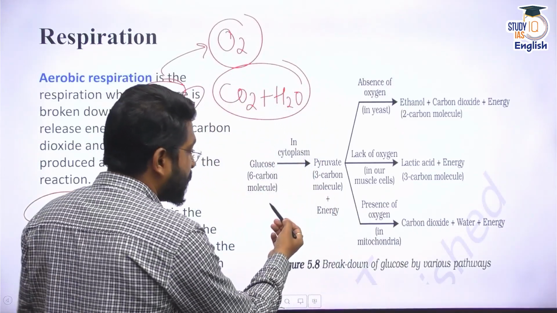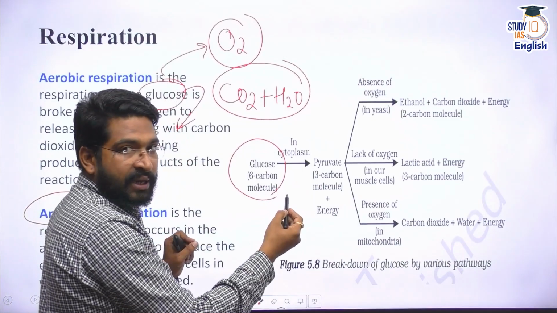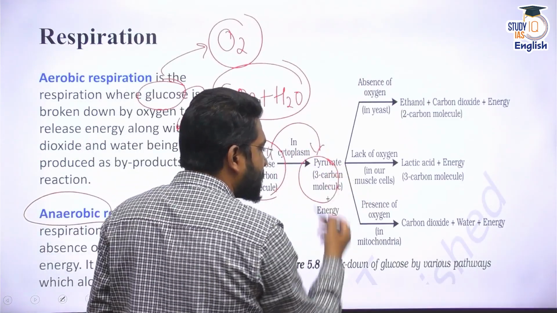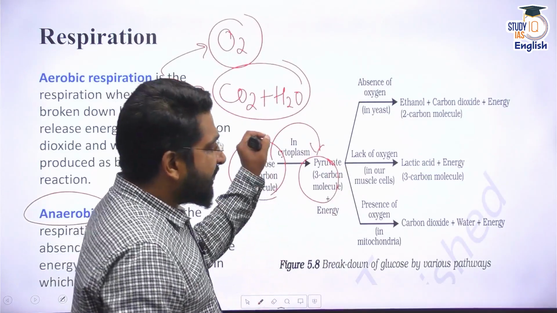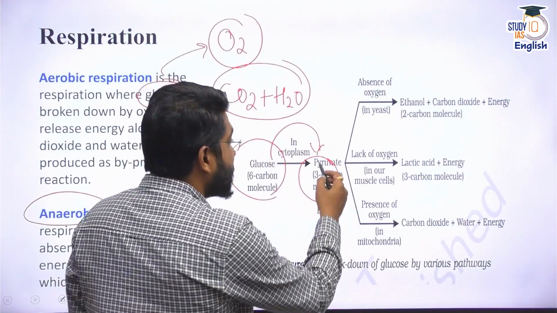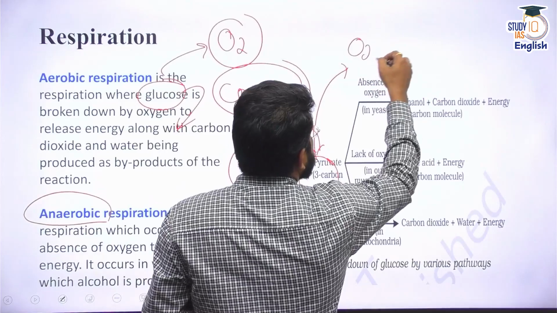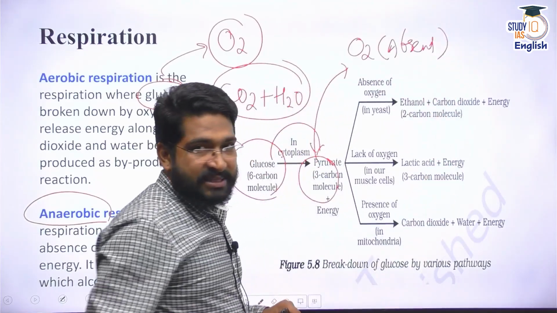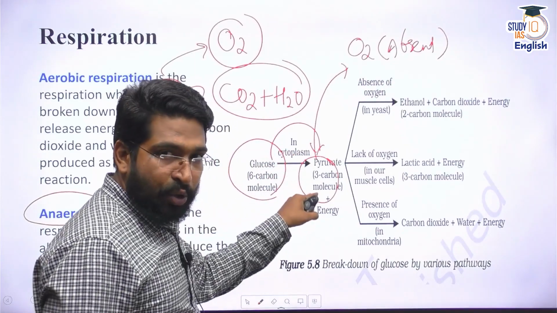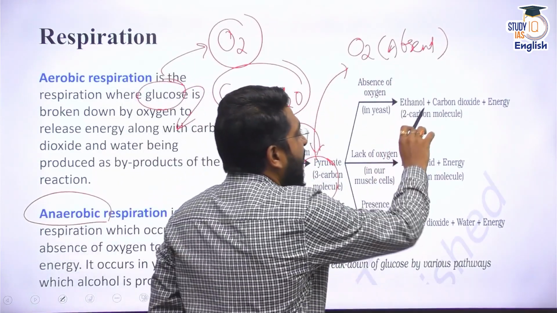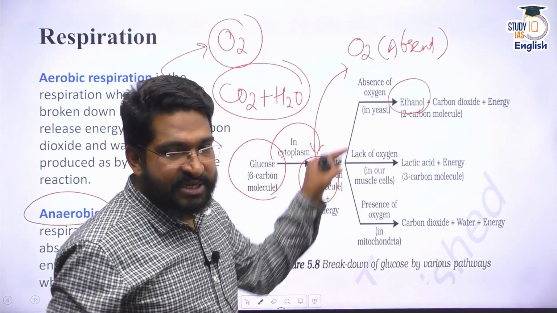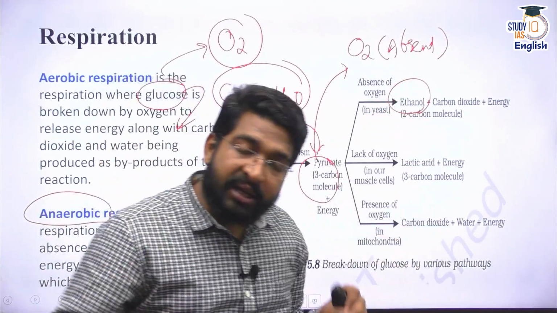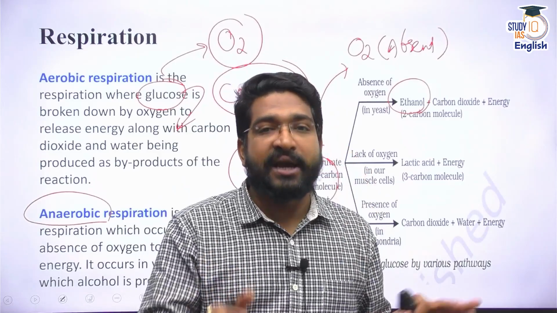First thing, you have to break down the glucose in your cytoplasm. Glucose is broken down into pyruvate. It is a 3-carbon molecule. Energy is released, and this has to be further broken down. And if oxygen is absent, in such a case, this glucose and later on pyruvate is converted into alcohol, that is ethanol, plus carbon dioxide, plus energy is released. Now, this kind of anaerobic respiration is seen in many microorganisms like fungi, typically the yeast.